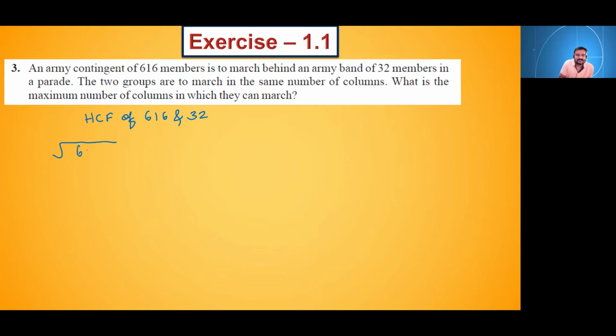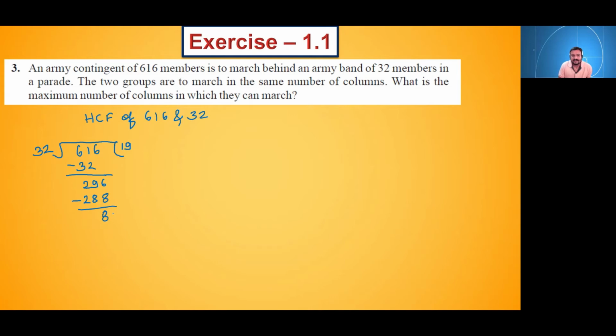So out of this, 616 is bigger, so it will come inside this division sign. 32 will be the divisor. Now start dividing it. 32 ones is 32. Subtract this, what it gives us, 29. This 6 will come. Now 32 nines are okay, because 32 tens is 320 और 320 से थोड़ा सा कम है ये वैल्यू 296. So 32 nines are 9 2 is 18, 1 carry, 9 3 is 27, 28 minus. Okay, so here we will get 8 as the remainder.